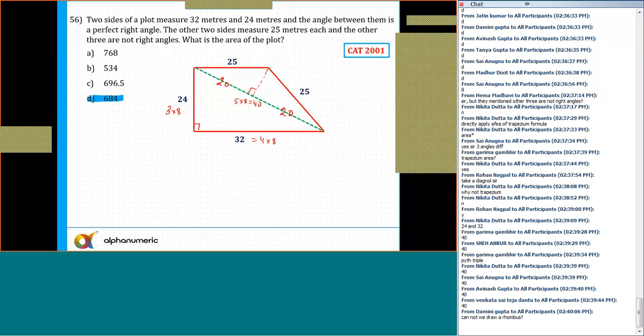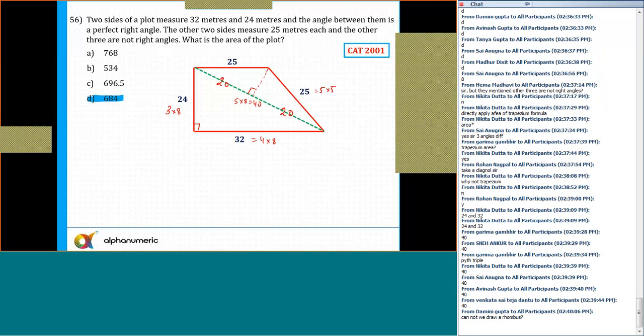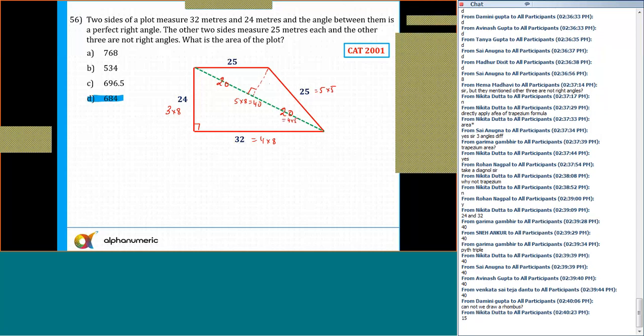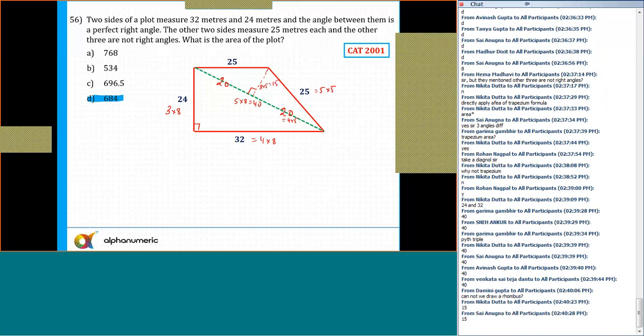So is there any triplet? This 25 is equal to 5 into 5. This 20 is equal to 4 into 5. So this perpendicular distance should be equal to 3 into 5, that is 15. So there is one triangle ABC and the other triangle ACD. So the area of triangle ABC plus the area of the triangle ACD.